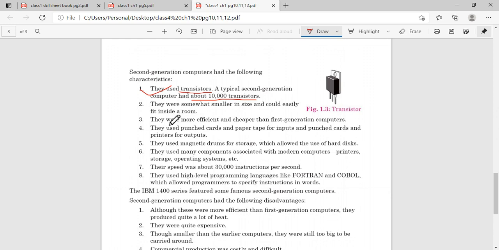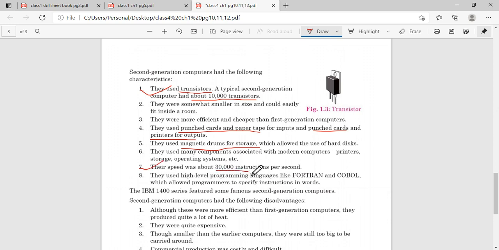Clear? Next, they were more efficient and cheaper than first generation computers, and they used punch card and paper tape for input and punch card and printer for output. See, the invention of the printer started in the second generation. And for memory they used magnetic drums, which allowed the use of hard disk. The use of hard disk has started. So with first generation computers we see many similarities with input and output devices of our modern computers. This says they use many components associated with modern computers: printer, storage, operating system, etcetera.